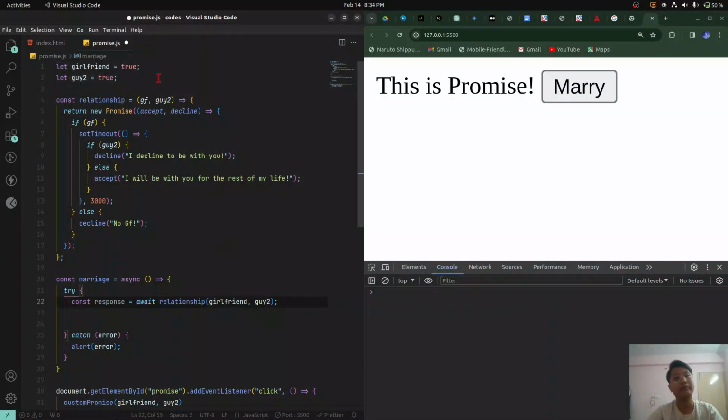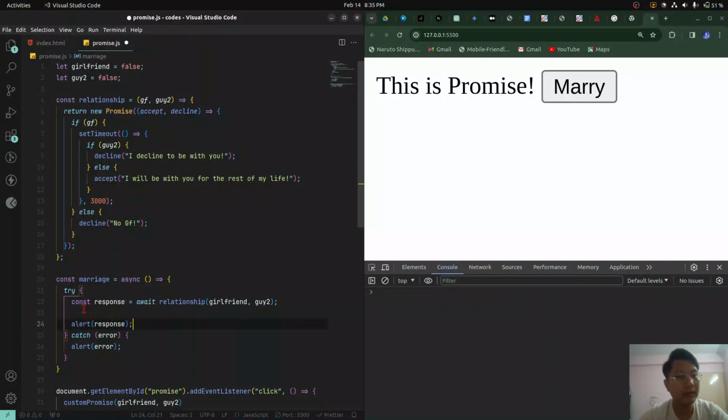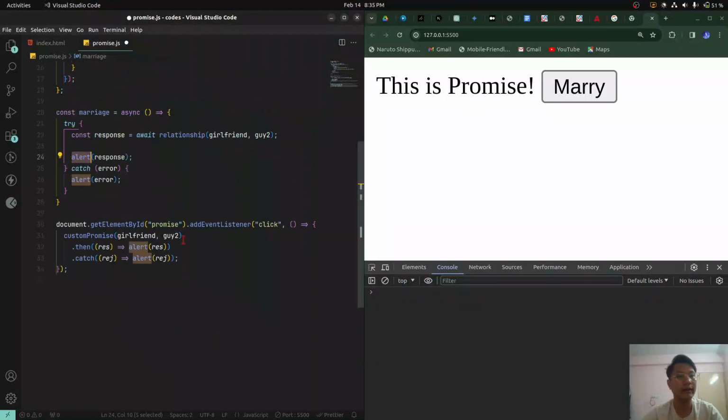So let's say that we don't even have a girlfriend. Okay, that means we also don't have a guy. If there's no girl, what's the point of looking for a guy? Okay, right? So in this case, we will see whatever we get. If it is successful, I will simply get this into this alert, and we'll get the response alerted right here. So I'm gonna save this file.